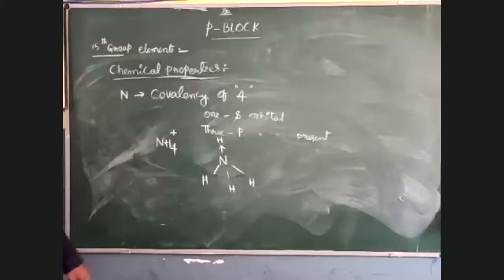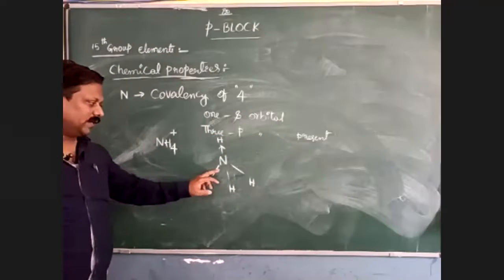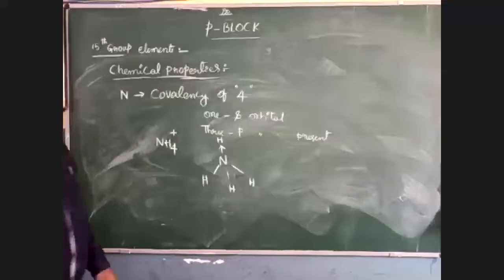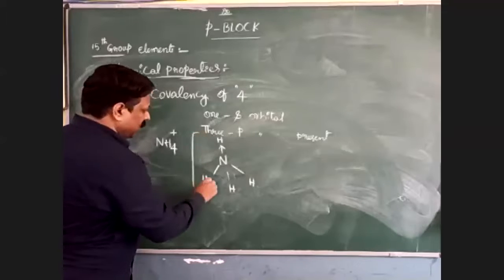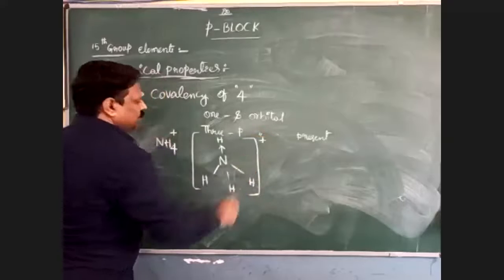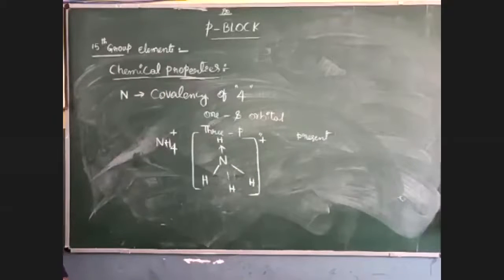So 1, 2, 3, and 4, total 4 bonds it is forming. And this total has 1 charge, and that charge is positive. Because of the lack of d orbitals, nitrogen always has a covalency of only 4.